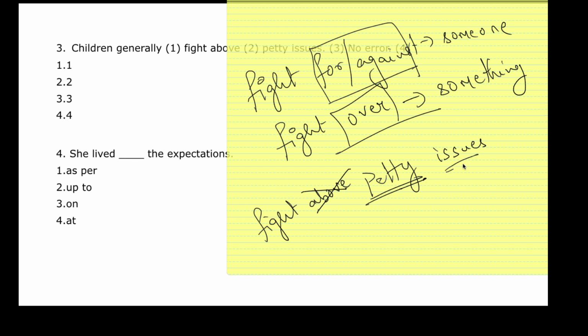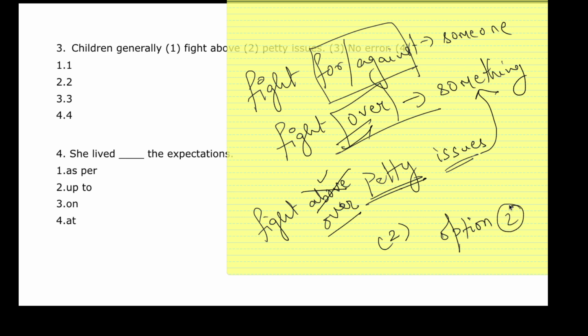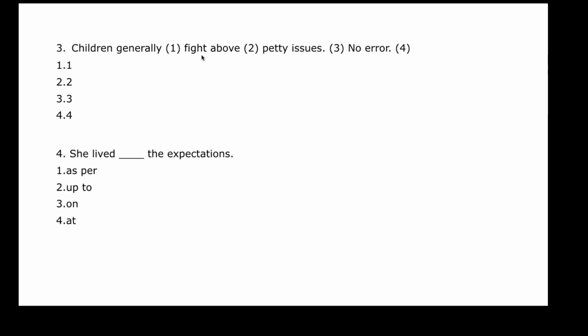Issues is what? It is a thing. So thereby they will fight over. So it will be fight over. So that is the error. The error is in the second part, so option 2 is the correct answer. Where is the error? It's here, fight above. It will be fight over. So the next question says you have to fill in the blanks with the appropriate word. Your time starts now.